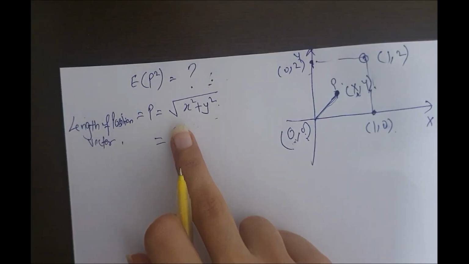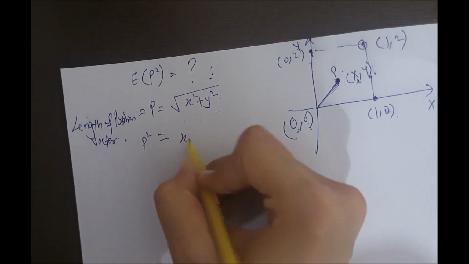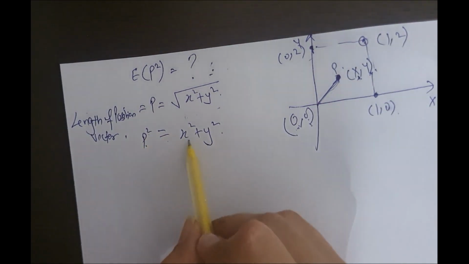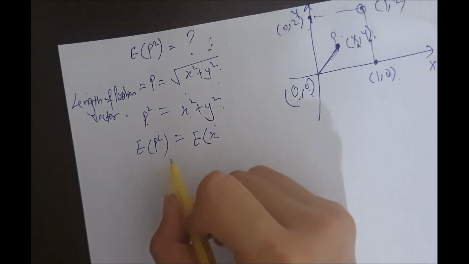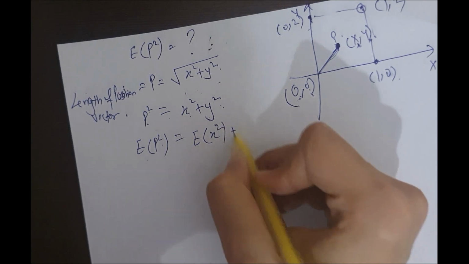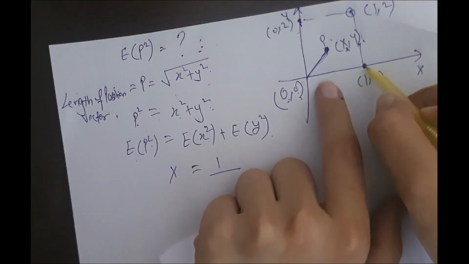I have taught you this in the vector topic of calculus. From here, P square comes out to be x square plus y square. From here we can conclude that the expected value of P square is equal to the expected value of x square plus the expected value of y square. How do we find the probability density function of x?